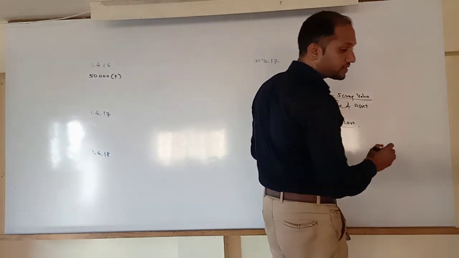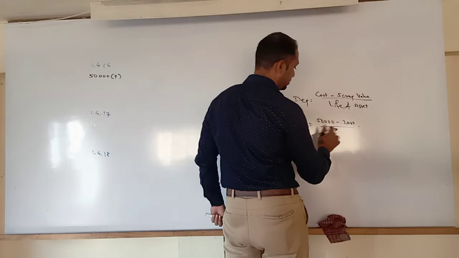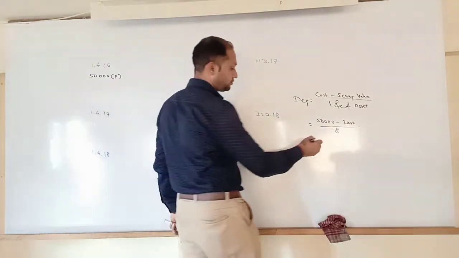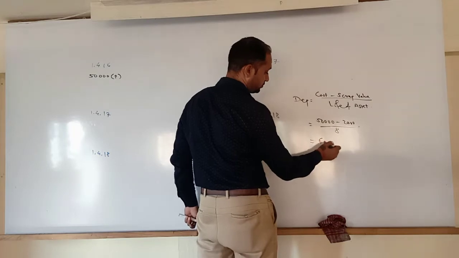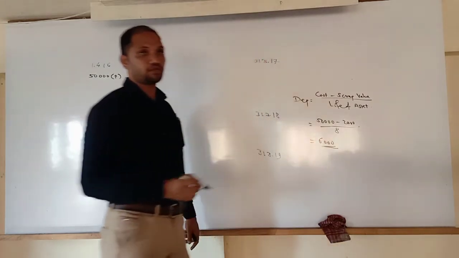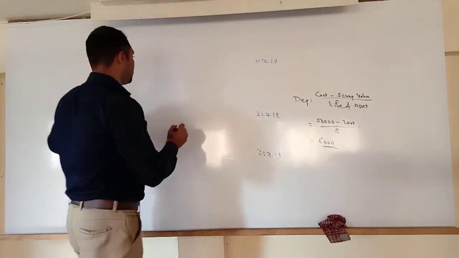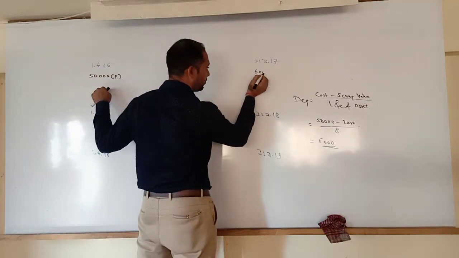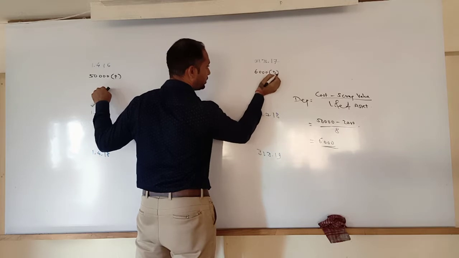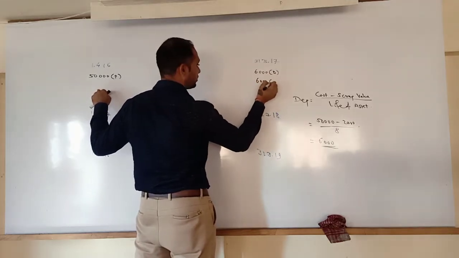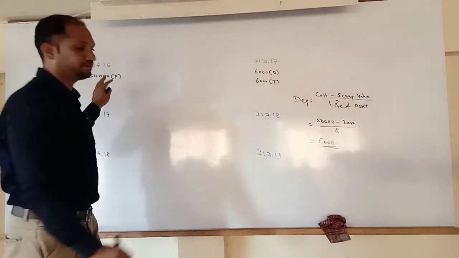Now what is the life of the asset? 8 years. So what is the answer? 6,000 would be the depreciation. So we need to charge depreciation at the end of every year, 6,000 only. Hence in the first method, depreciation will not change, and we transfer 6,000 only.